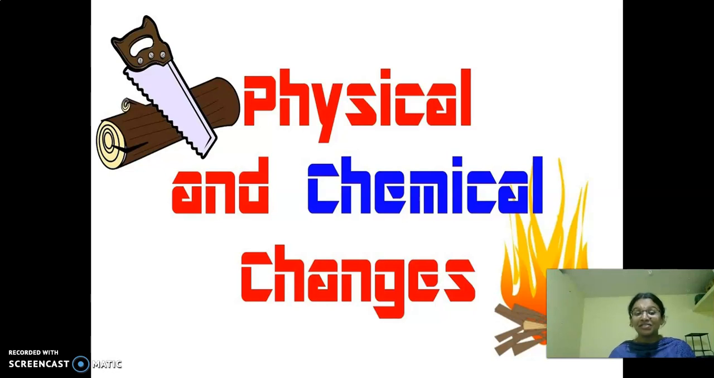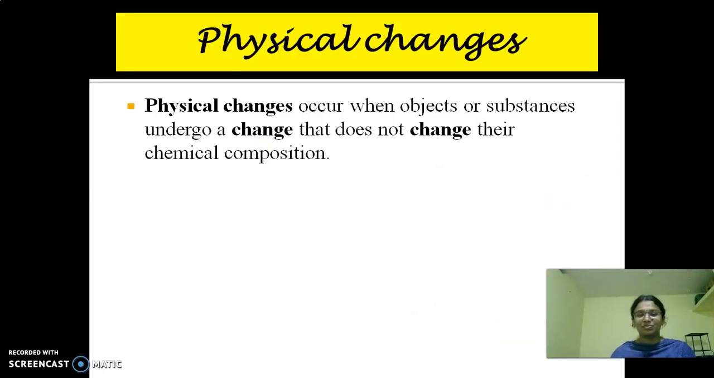What is the first change? Physical and chemical change. So, what is a physical change? A physical change occurs when an object or substance undergoes a change that does not change its chemical composition. We have seen the physical properties of material and the chemical properties of material. So, physical change is a change that occurs in an object or substance that does not change its chemical composition.